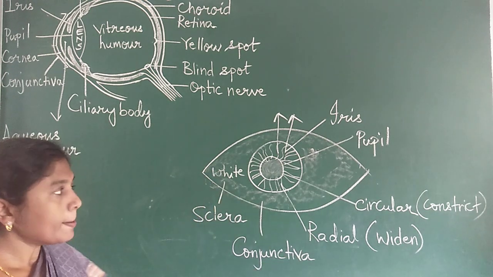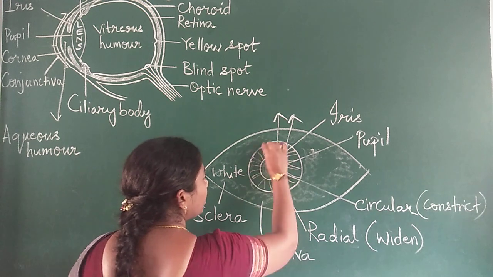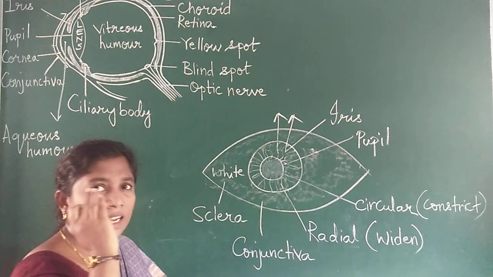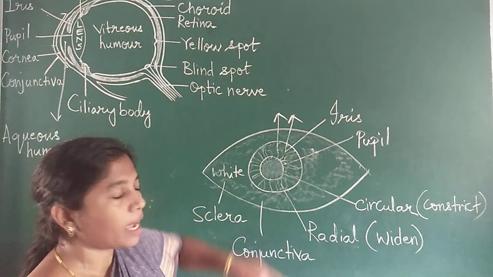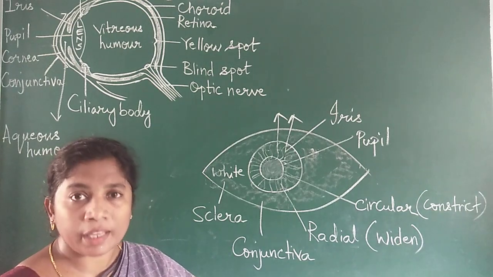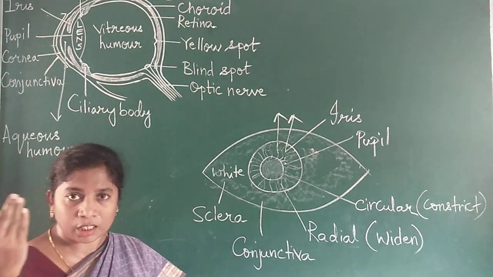Then the iris again has a covering. Only this part has a covering called the cornea. It is a dome shaped structure.